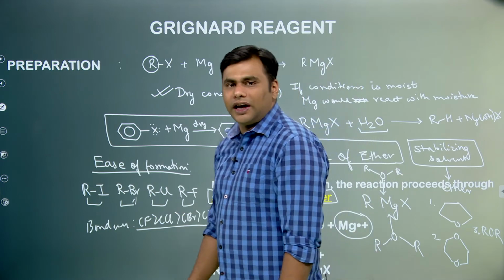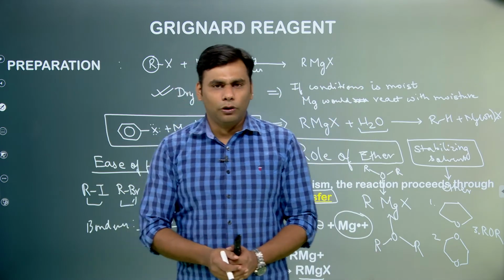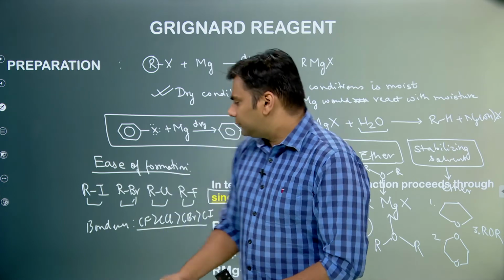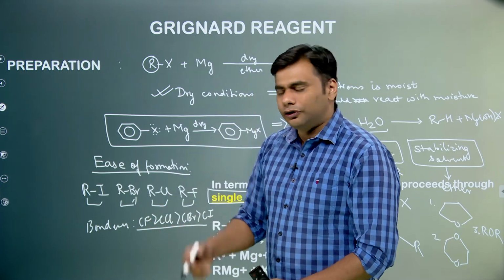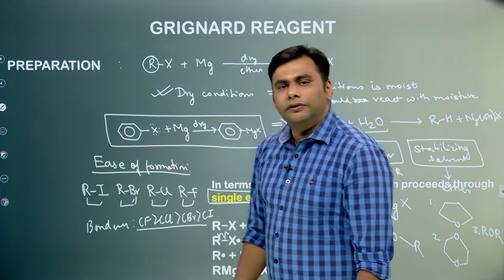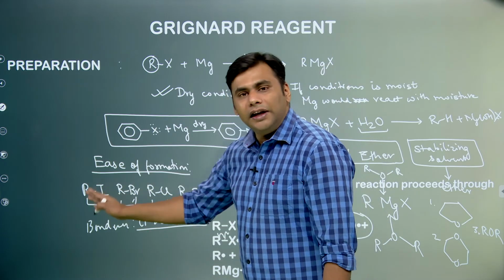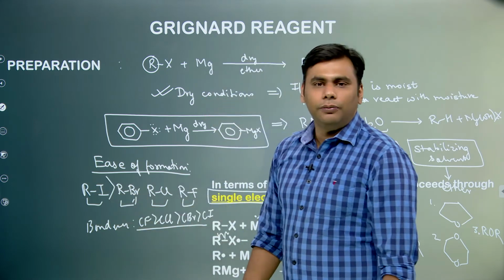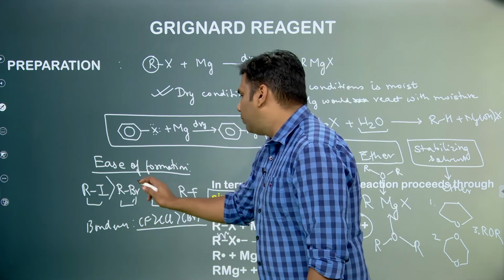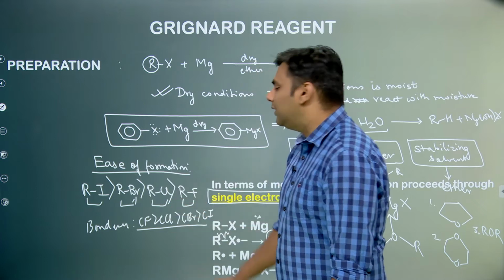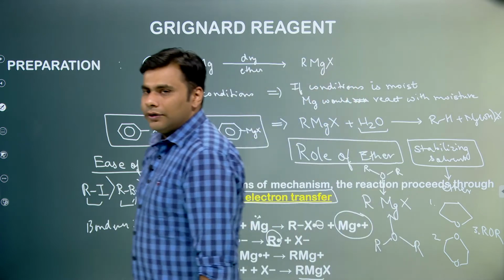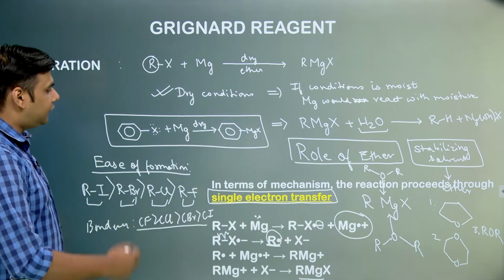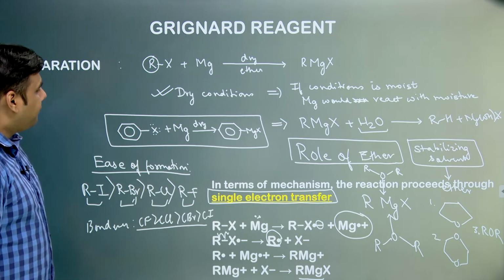Because fluorine is small in size, its atomic orbital will also be small, and it can easily overlap with the carbon, forming a strong bond. Now because the CI bond is weak, it can easily be cleaved by magnesium, and hence the formation of RMgI would be most easy, followed by RBr, followed by RCl, followed by RF. So you can take a snapshot of this page again.